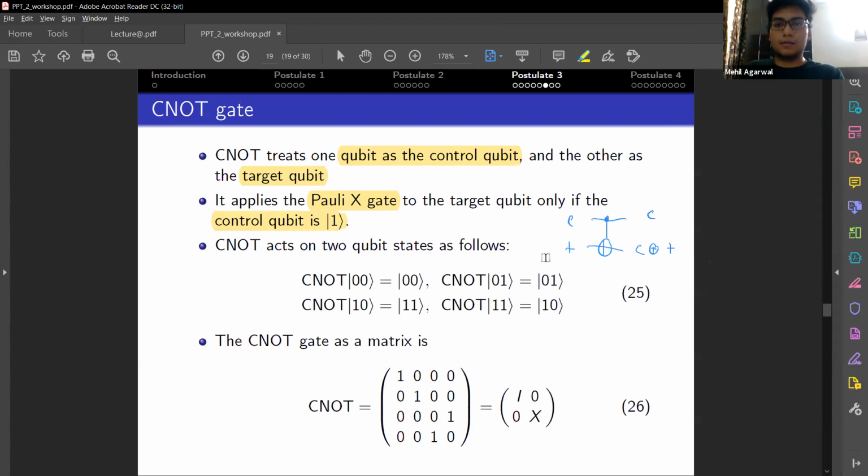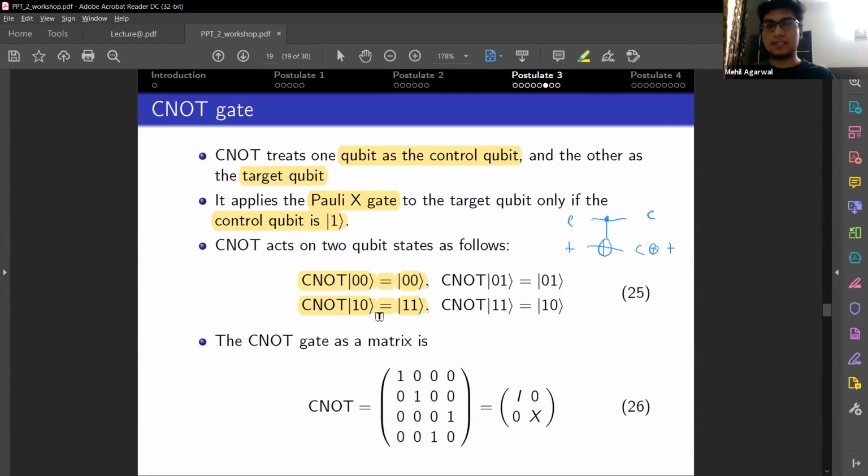The target qubit becomes Q0 XOR Q1, where Q0 is the first qubit and Q1 is the second qubit. Now with CNOT, you can see from here that the first qubit is 0, so the second qubit does not change. But if the first qubit is 1, the state of the second qubit flips from 0 to 1.